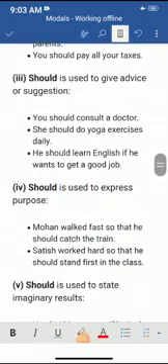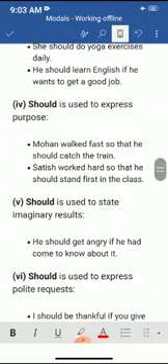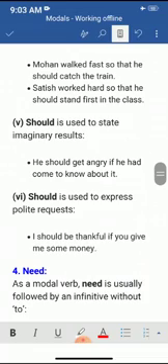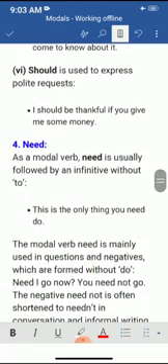Should is used to express purpose. Mohan walked fast so that he should catch the train. Should is used to state imaginary result. Should is used to express polite request.